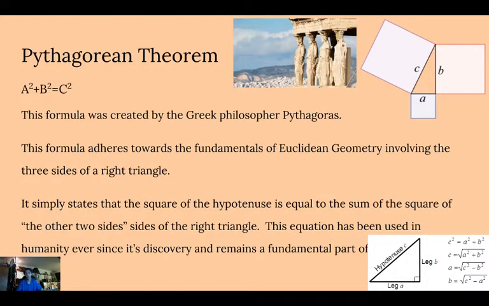So the second one is one everybody's familiar with, the Pythagorean Theorem, which is simply a squared plus b squared equals c squared. This formula was created by the Greek philosopher Pythagoras thousands of years ago. It adheres to the fundamentals of Euclidean geometry. I talk a lot about Euclidean geometry and propositions and postulates and common notions that allow the concept of one-dimensional, two-dimensional, and three-dimensional shapes to be brought into fruition.